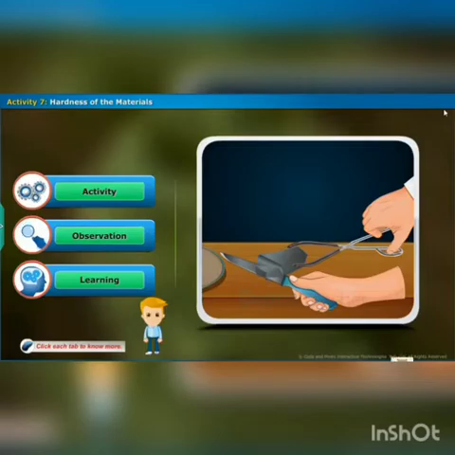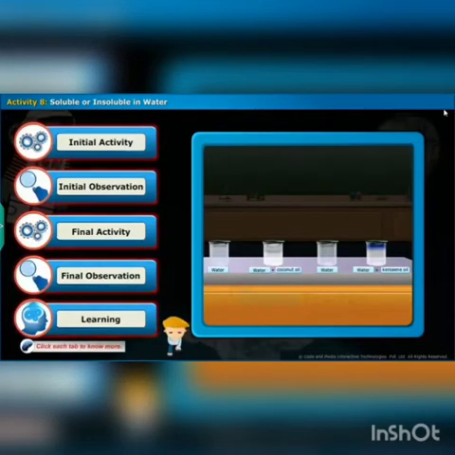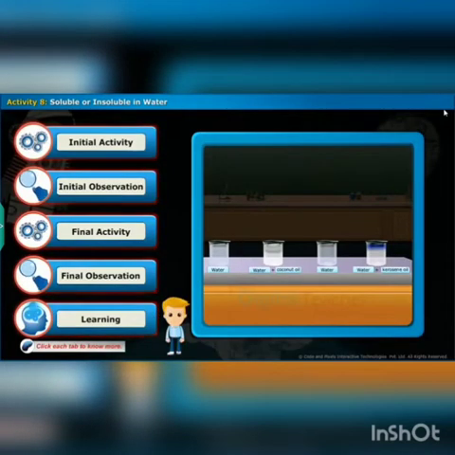Next, we will perform another activity to know the solubility of different materials or substances. For this activity, we need some materials. So, let us go to the activity.